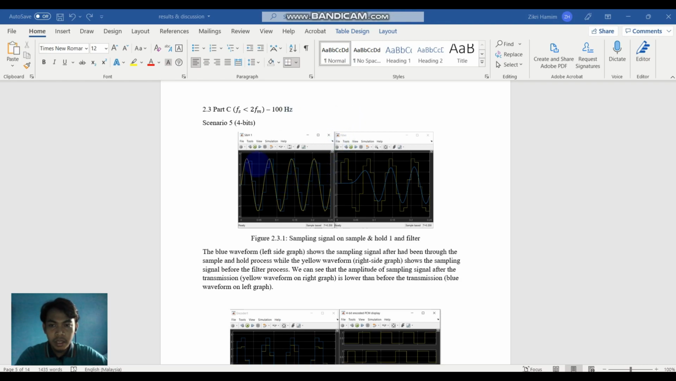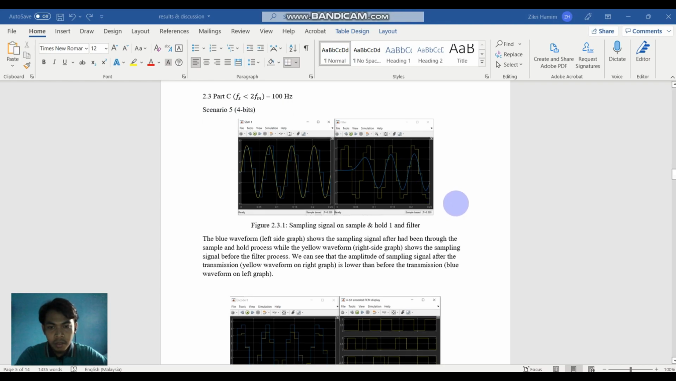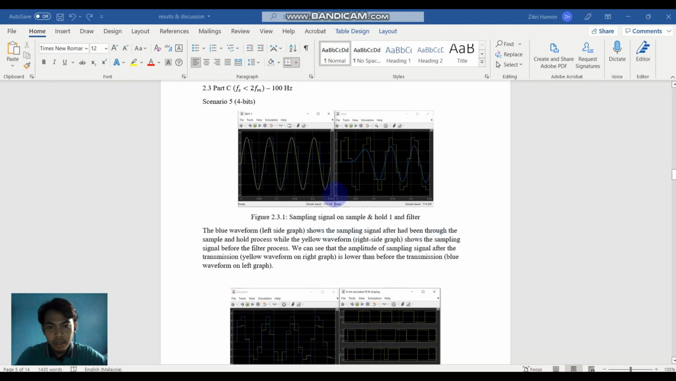So we can see the result in scenario 5, which is for the 4-bit system. The first is the sampling signal. So here is the result of the sampling signal. From the graph, we can see that the amplitude of the sampling signal after the modulating and the transmission is lower than the sampling signal before those processes. It is mainly due to the losses during the transmission and modulating process.